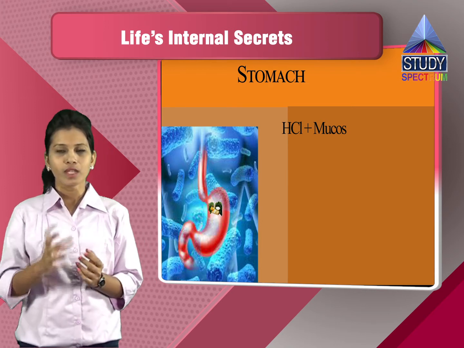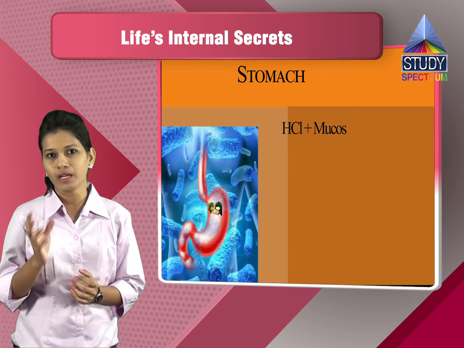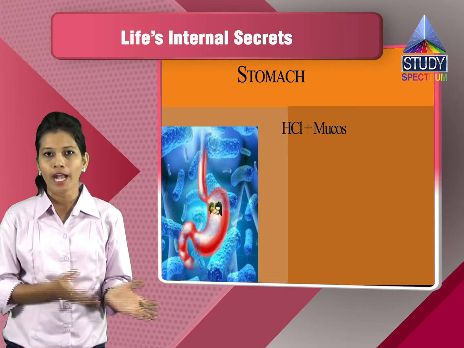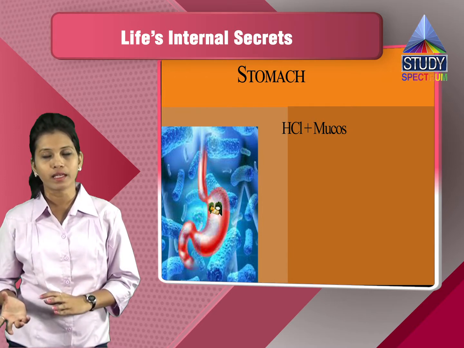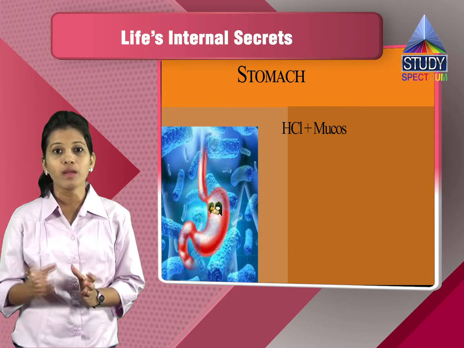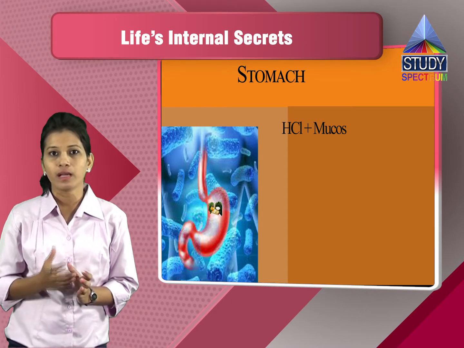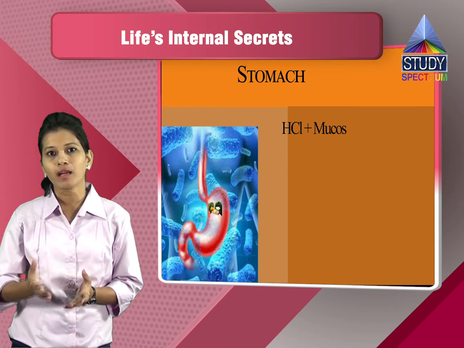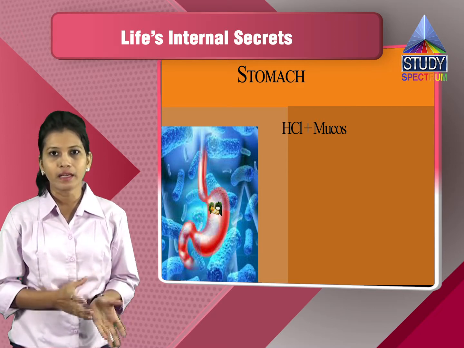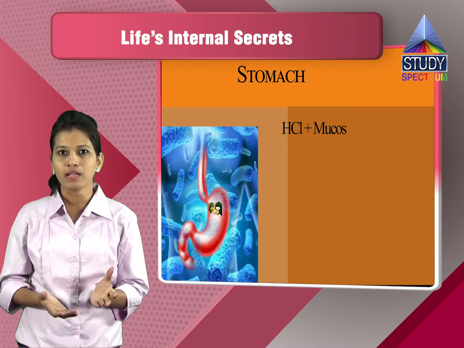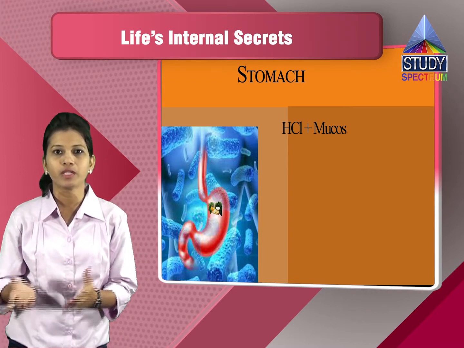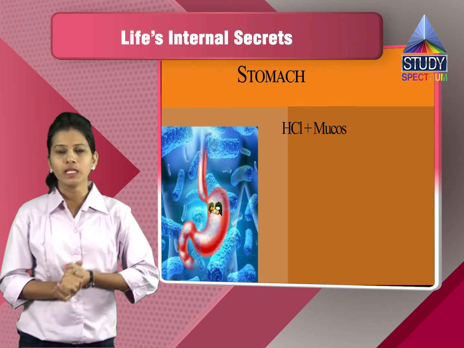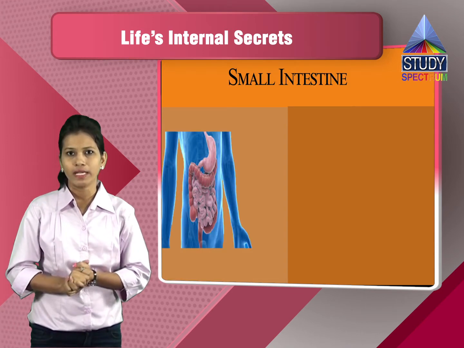As it is hydrochloric acid, it produces an acidic condition, and this helps in the activity of enzymes like pepsin. Now this enzyme pepsin helps in breaking down the proteins. It requires an acidic condition only, because of which the HCl which is produced is helping the pepsin in breaking the proteins. Now then the food enters into the small intestine.